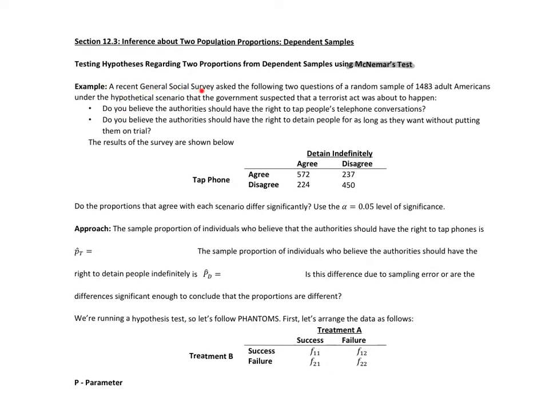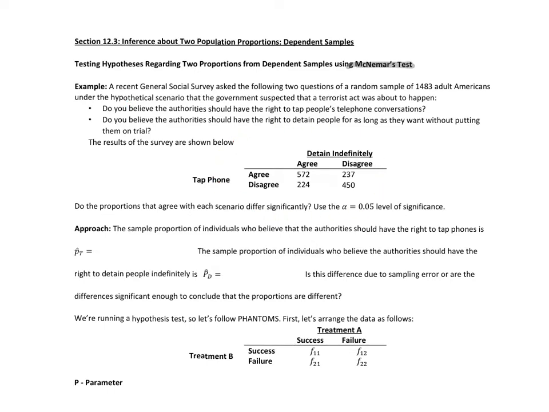A recent general social survey asked the following two questions of a random sample of 1,483 adult Americans under the hypothetical scenario that the government suspected that a terrorist act was about to happen. Do you believe the authorities should have the right to tap people's telephone conversations? Do you believe the authorities should have the right to detain people for as long as they want without putting them on trial? The results are shown below. These people are being matched up against themselves, however they answered one question compared to however they answered the other. And we're organizing this with a contingency table.